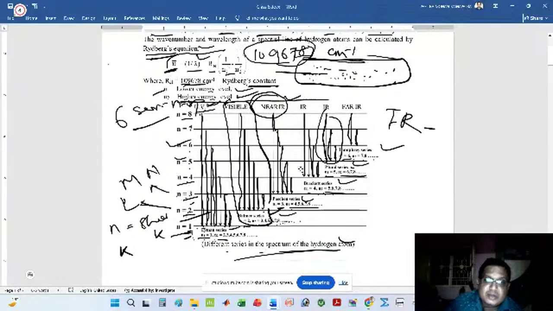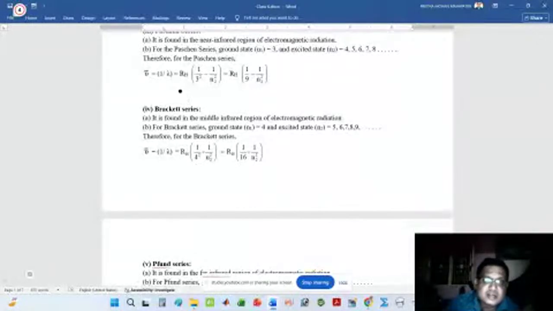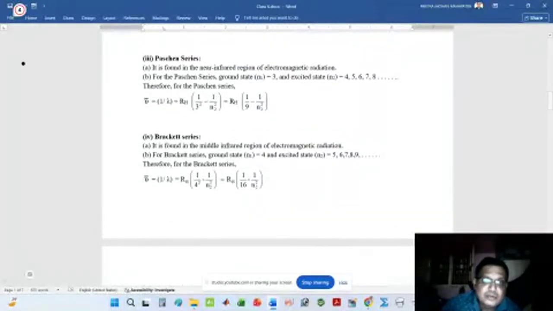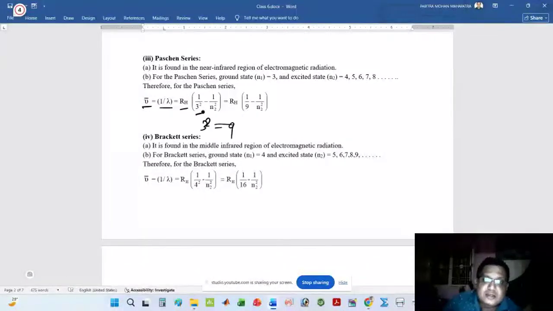If you put n1 = 3 in this equation, then ν̄ = 1/λ = R_H × (1/3² − 1/n2²). Now 3 squared means 9, so I can write ν̄ = 1/λ = R_H × (1/9 − 1/n2²). This is the short formula.